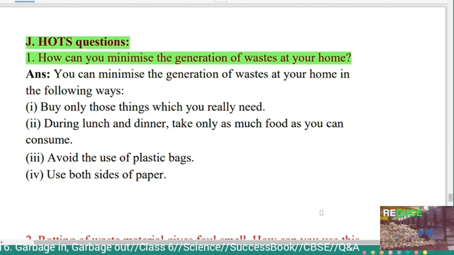First, buy only those things which you really need. Second, during lunch and dinner, take only as much food as you can consume. Third, avoid the use of plastic bags. Fourth, use both sides of paper.